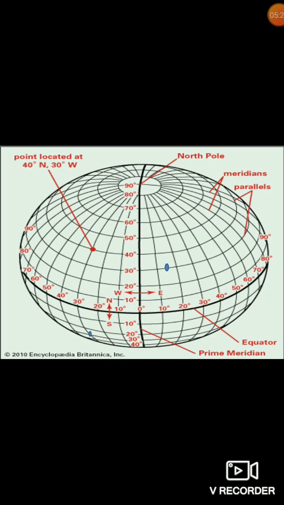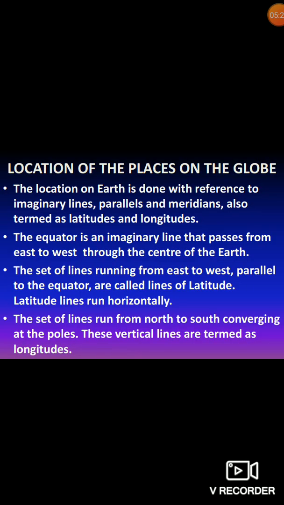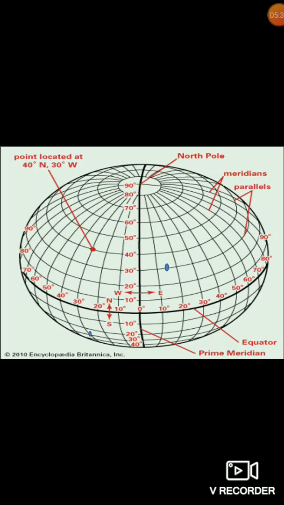These are horizontal. You can see these are horizontal. The set of lines running from north to south converging at the poles, these are vertical lines. See this line? These are vertical lines and these are your longitudes. The set of lines from north pole to south pole, this is your north pole, this is your south pole. For locating places on the earth, it is important to know the directions: north, south, east, west.